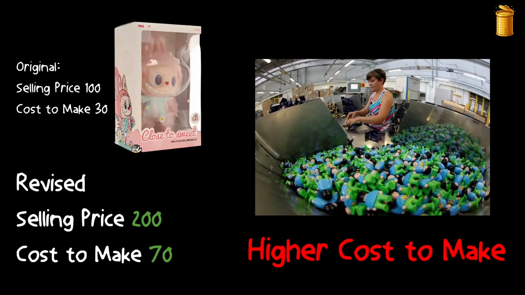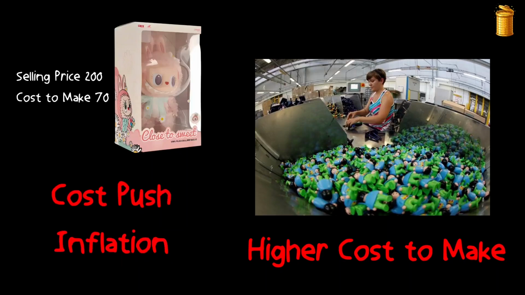On the other end, you have a case where the actual cost of production has increased. So previously you had a cost to make 30 and now your cost to make is 70. Because of this increase in cost, the seller is automatically increasing the selling price to maintain his margins.